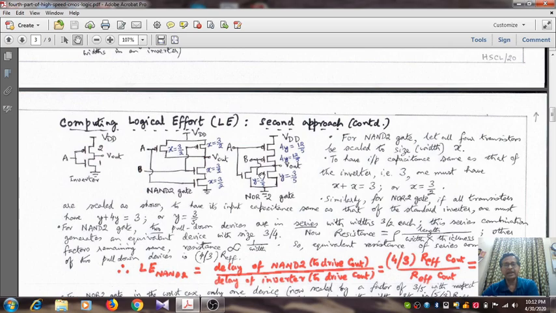So the size of the NMOS transistor should be 3 by 5, whereas that of the PMOS transistor should be 4 times as large, that means 12 by 5. Clear? I hope there is no confusion here.